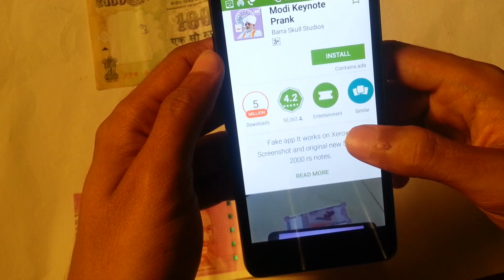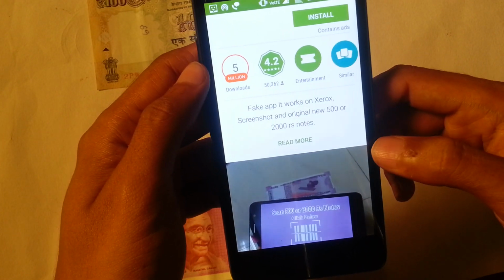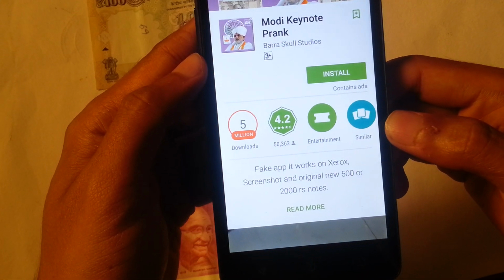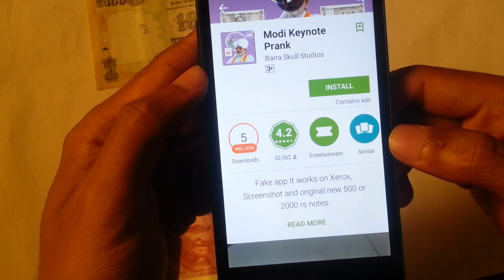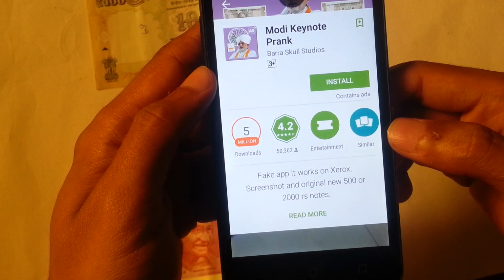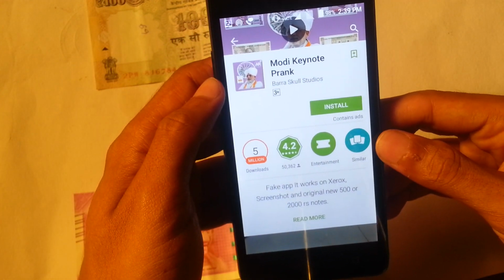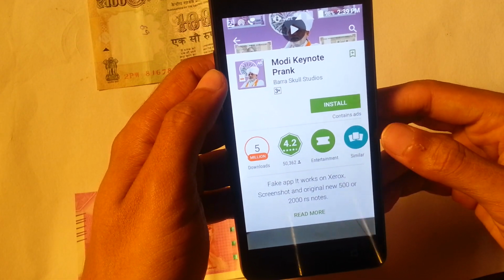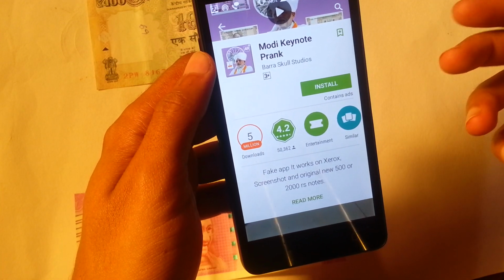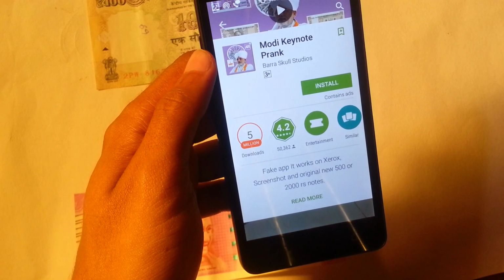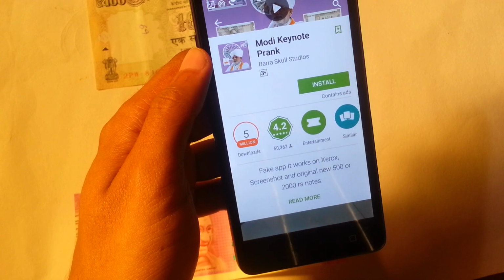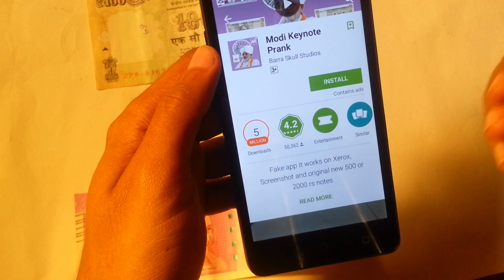Let me explain this application before we get started. They already mention it's a fake application. It works on Xerox copies, screenshots, and fake notes of the original new rupees 500 and rupees 2000. I'll show you everything in the application. Even if you have a Xerox note of rupees 500 or the new note of rupees 2000, it works.